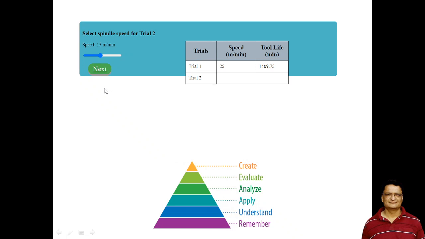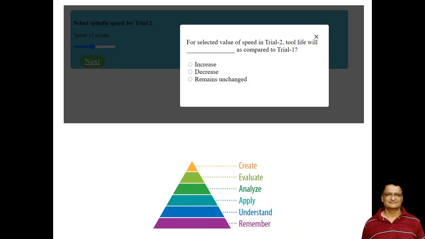Now once the student selects this speed, right, the simulator will ask him a question: for the selected value of speed in trial 2, will the tool life increase, decrease, or not change as compared to trial 1?